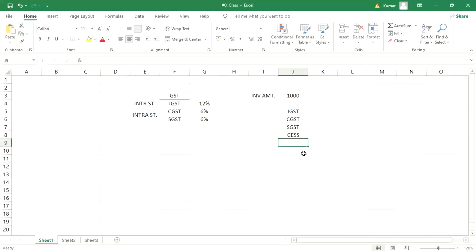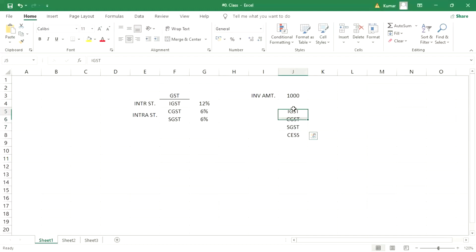How is this calculation going to happen, guys? First of all, if we talk about IGST, IGST is going to be calculated on this amount. CGST plus SGST is going to be calculated on this amount. But cess is going to be calculated on either this amount or this plus this, CGST plus SGST, right?